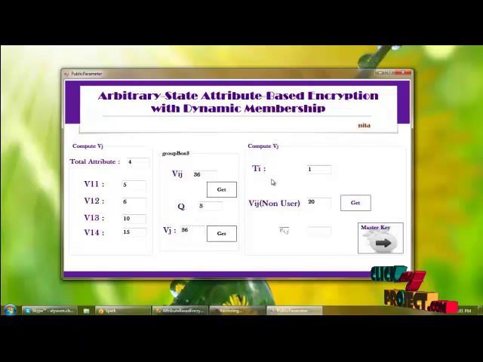And next I am computing the VJ. So I am providing the TA value here, and based on this TA and the VAJ of non-attributes, that is the V1, V2, V3, V4 values of non-users, that is non-logged users, I am getting the VAJ inverse value.